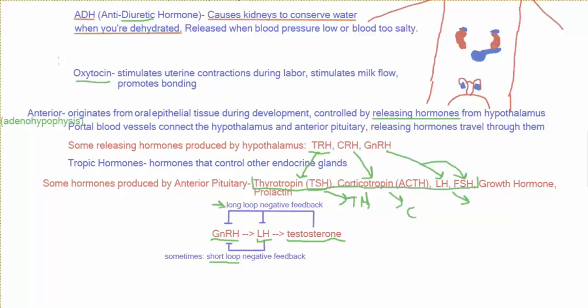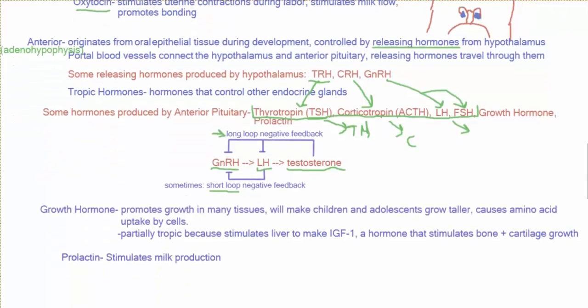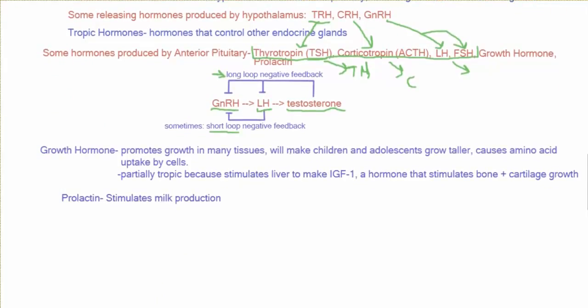So far, we've only really talked about the 4 traditional tropic hormones released by the anterior pituitary, but there's also 2 other hormones released from here: growth hormone and prolactin. Growth hormone you've probably heard of before. It promotes growth in many tissues throughout the body. It also causes amino acid uptake by cells, which can contribute to building protein.